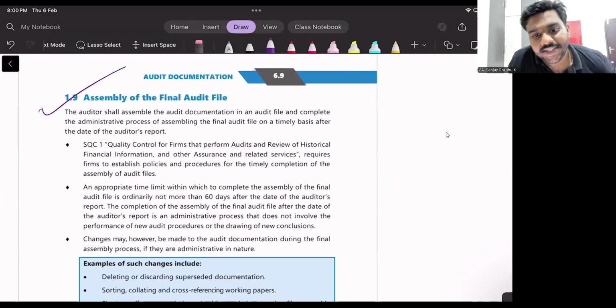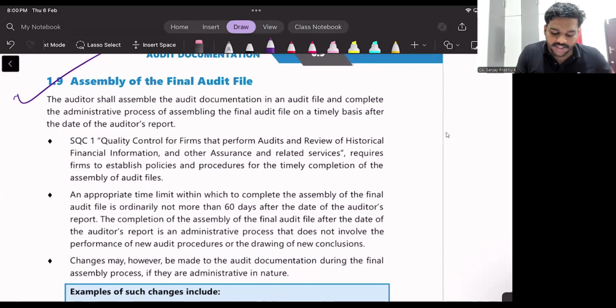Sir, should ADS be stored for 7 years? Yes, that is also a part of our audit file. That is also a part of our final audit file. That also you have to store for 7 years. See, now this one. This we have already learned right now.